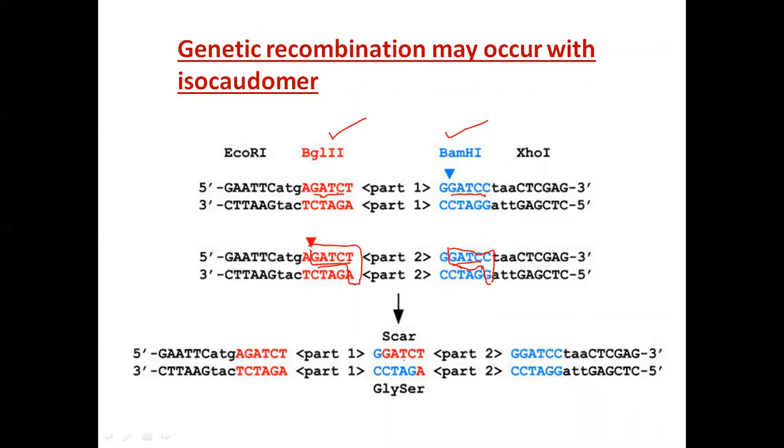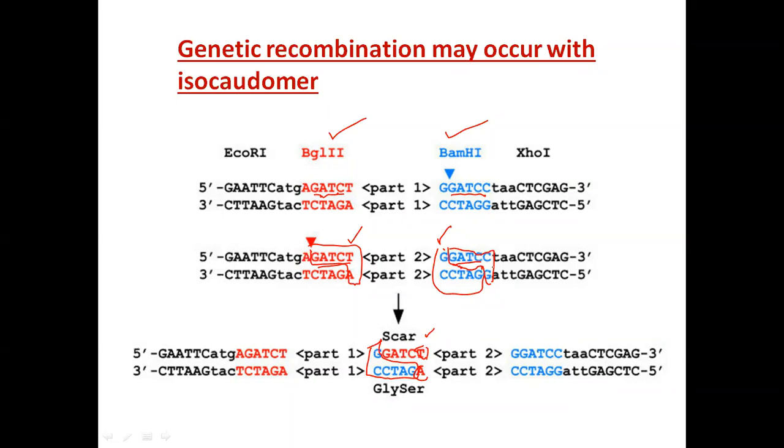You see here, this blue part has come from the BamHI digestion, and this part has come from the BglII digestion. But since the central nucleotides match and the terminal nucleotides are also from the same enzyme, the whole pair matches and they sit over each other and join to each other. That means now you are getting a double-stranded DNA where the terminal nucleotides varied.